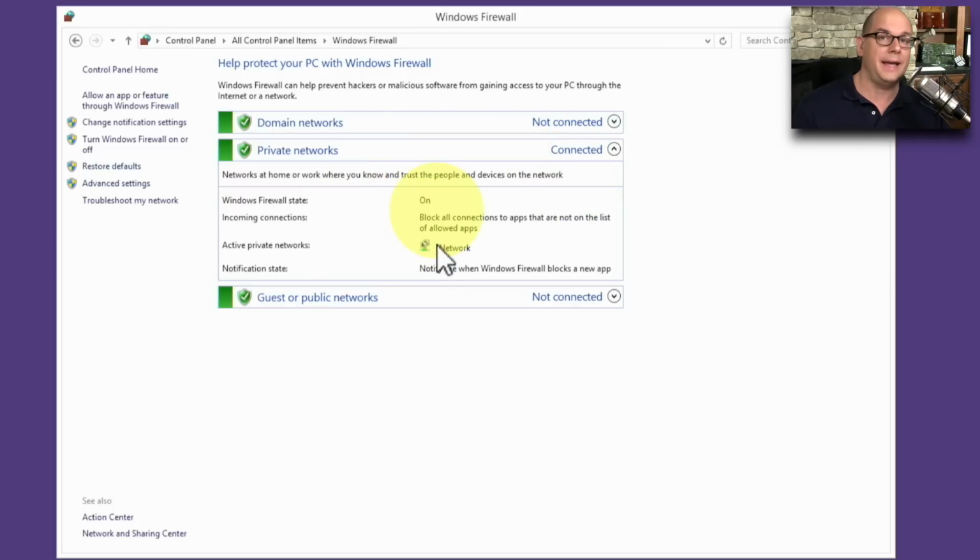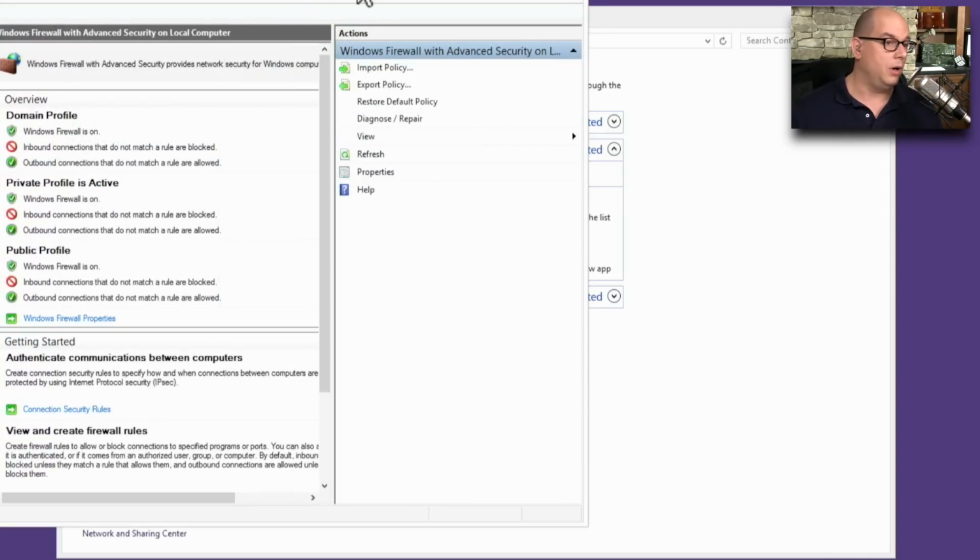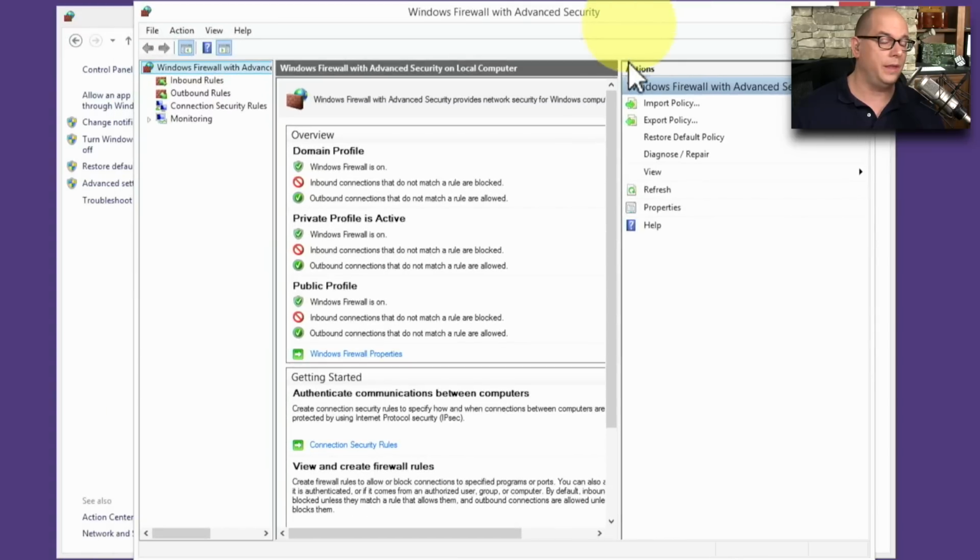Let's say that I would like to add an exception to one of my private network firewall rules. In my case, I have installed a web server, and I would like to have people access that web server on port 80 from the outside. So let's go to the advanced settings for Windows Firewall. This will bring up the Windows Firewall with advanced security. And from here, I can look at inbound rules, outbound rules, connection security rules, and I can do monitoring of the traffic going through the firewall.